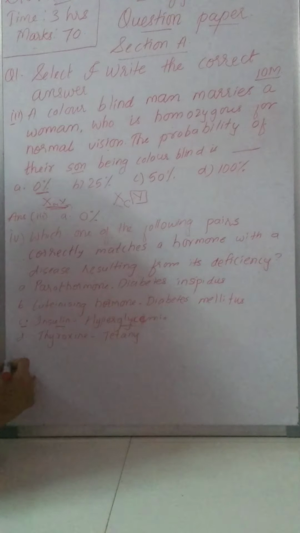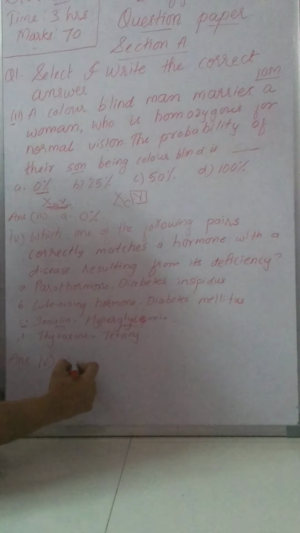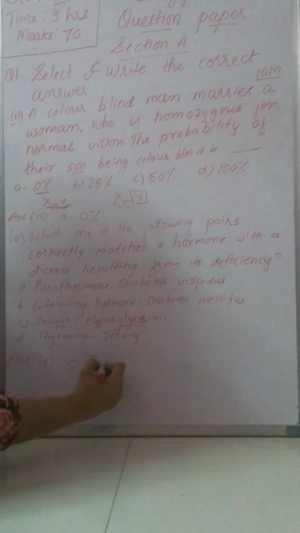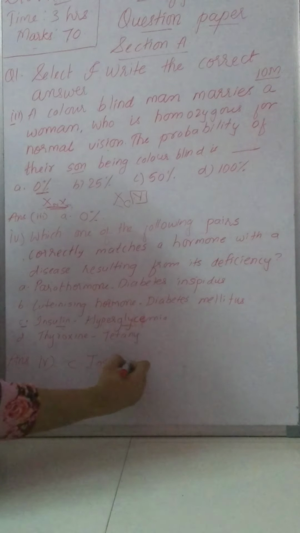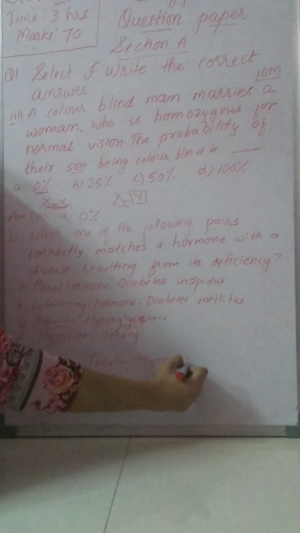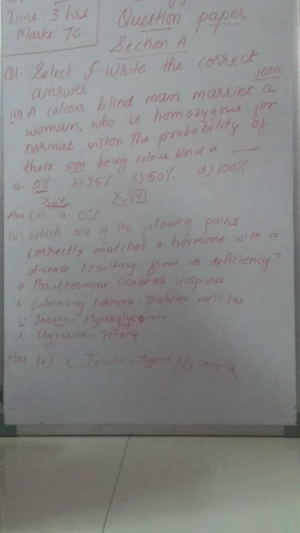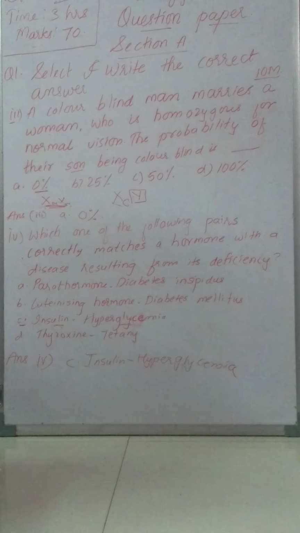Okay, so how will you write the answer? You will write: question number 4, C, insulin, hyperglycemia. This is the correct way of writing the answer.